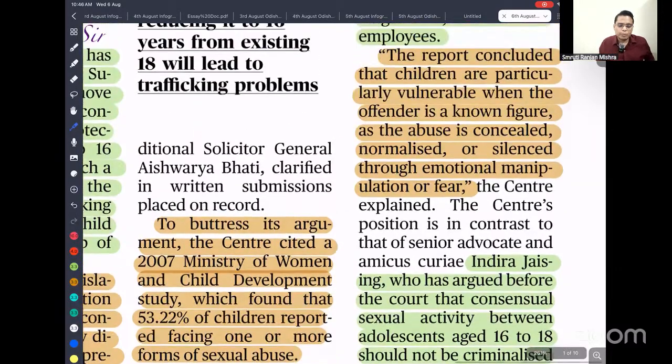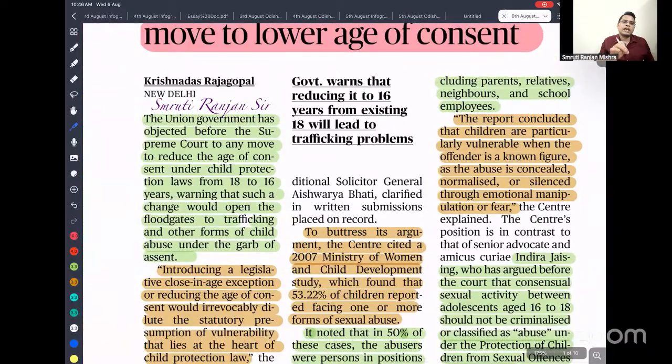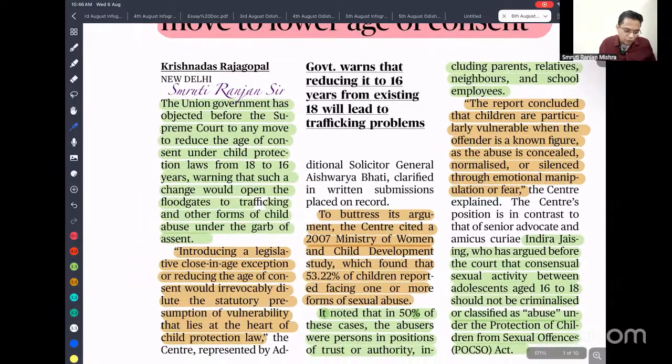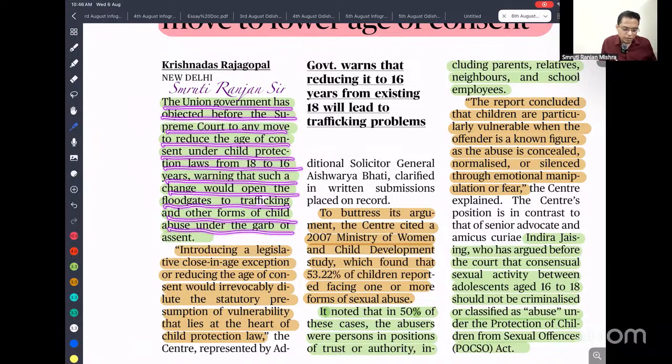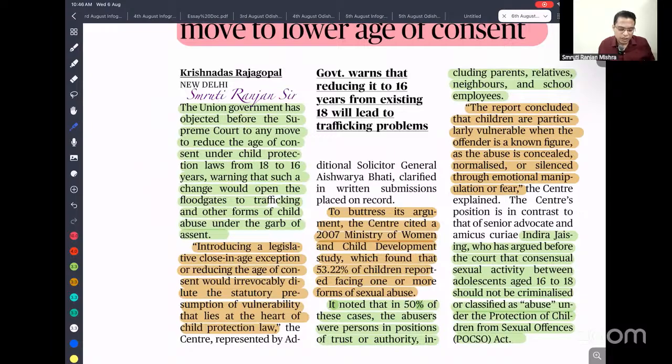But the Union government is saying that if we reduce the age of consent from 18 to 16, it might be used as an excuse for promotion of child trafficking. Okay, so that is the Centre's argument. The Union government objected before the Supreme Court to any move to reduce the age of consent under the child protection law from 18 to 16 years, warning such a change could open the floodgates to trafficking and other forms of child abuse under the garb of consent. So that is the opinion.